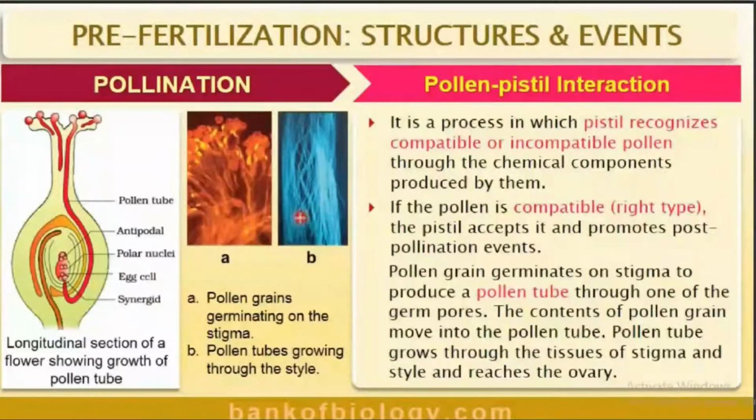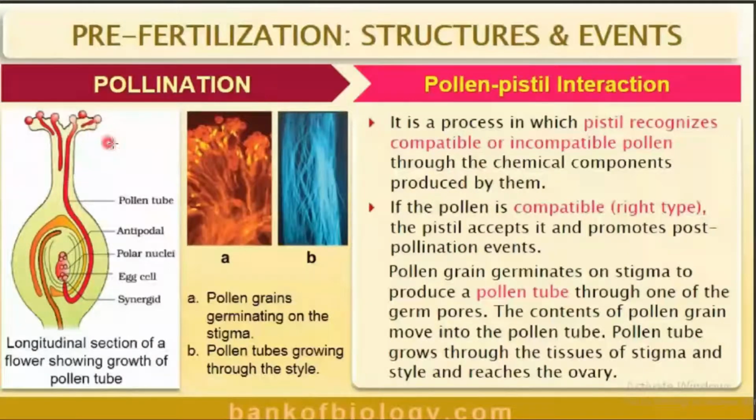See students, our last content of this session is pollen pistil interaction. What do you mean by pollen pistil interaction? Actually, this particular portion is known as the pistil. The other term is carpel. Pistil or carpel. This is the stigma of the pistil.